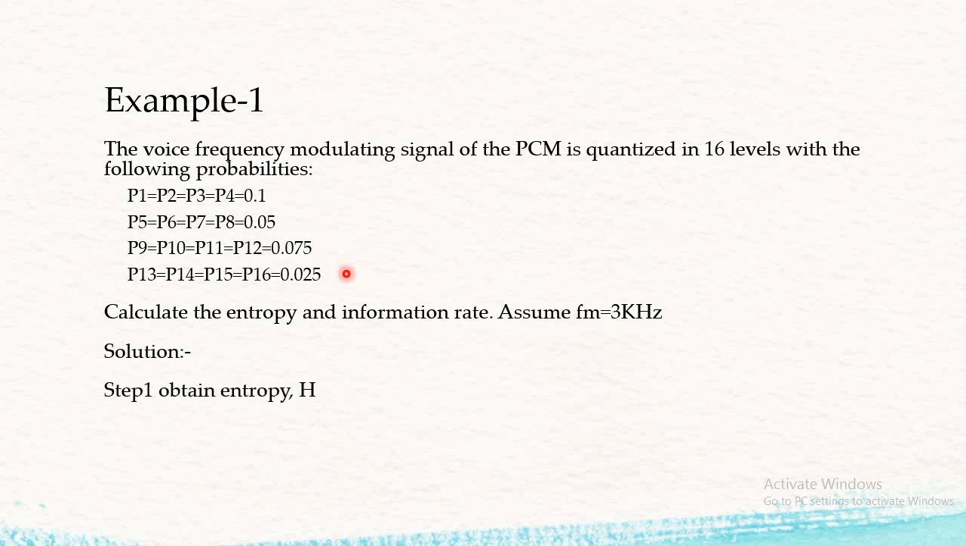Solution. The first step is to obtain the entropy. The second step is to obtain the symbol rate, that is small r, and then obtain the information rate, that is the multiplication of the outputs of step 2 and step 1. So let's begin. First, obtain the entropy. For obtaining the entropy, we have written all the probabilities given to us. So these are all the probabilities. Then the formula for entropy is summation of k equals 1 to 16 of p_k log to the base 2 of 1 upon p_k. So 1 to 16 is nothing but the value of m. Here m is equal to 16, therefore the range is from 1 to 16.